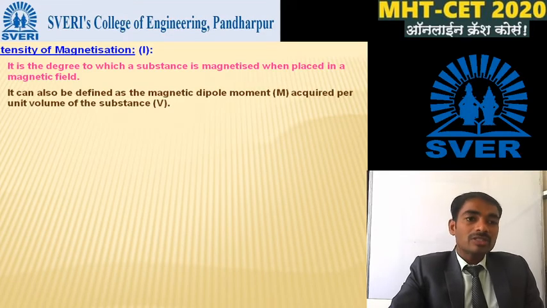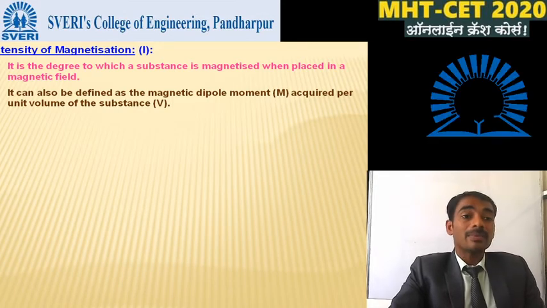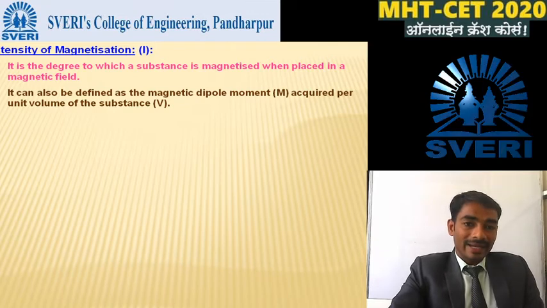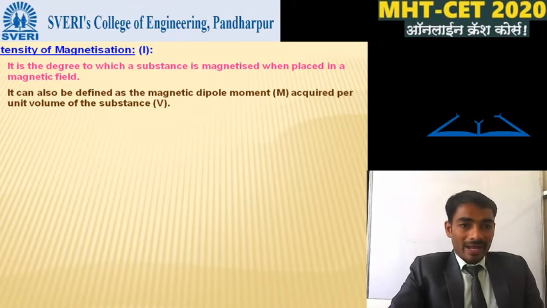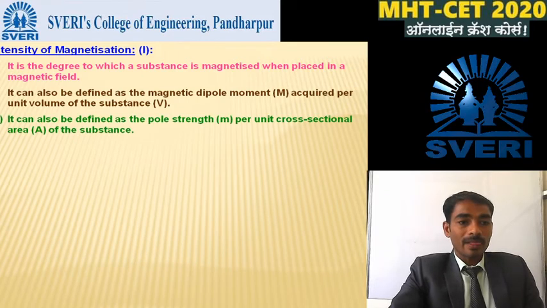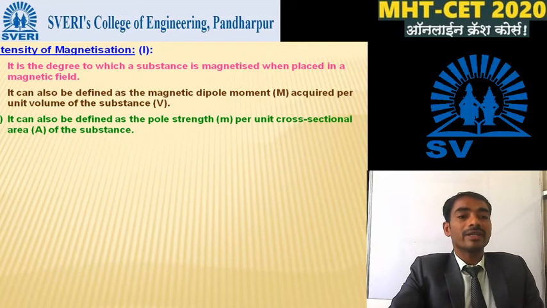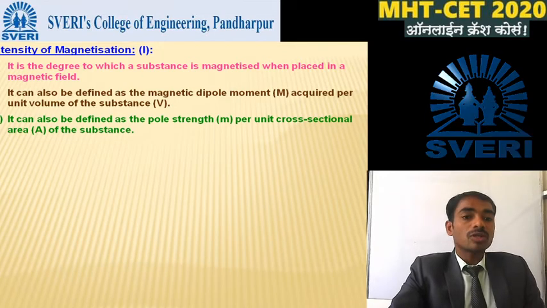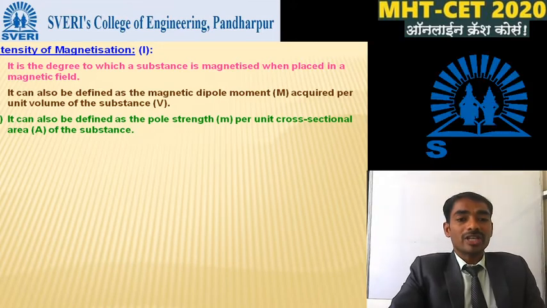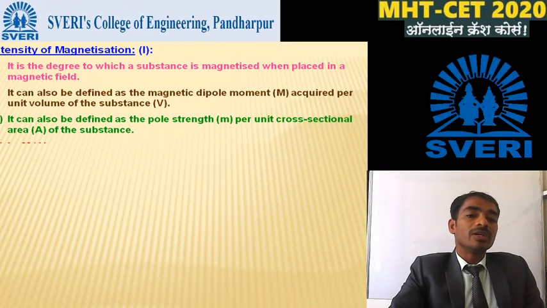Okay, another statement of intensity of magnetization, किंवा दुसऱ्या वेगळ्या प्रकारे आपण कसं ते स्टेट करू शकतो. It can also be defined as the magnetic dipole moment m acquired per unit volume V of the substance. Another definition: the pole strength m per unit cross sectional area A of the substance.